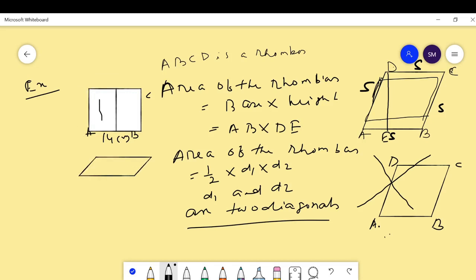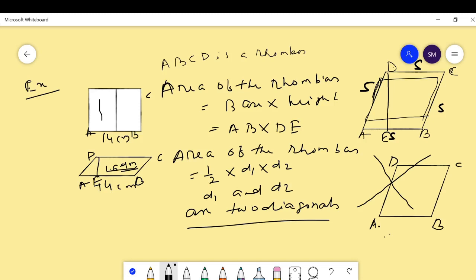Suppose ABCD is a rhombus whose side is 14 centimeter and DE is the altitude, 1.6 dm. This is 14 centimeter and this is 1.6 dm.